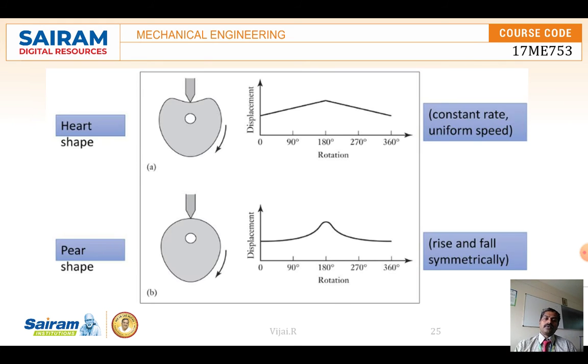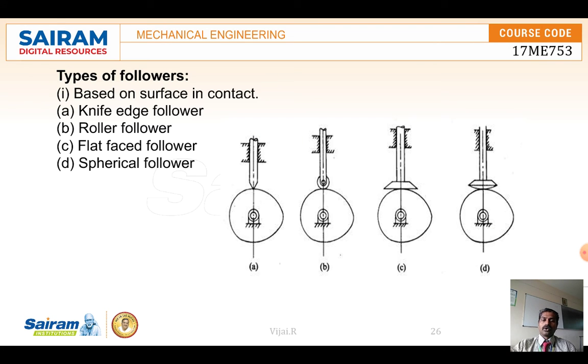According to the requirement, we can make different shapes of cams and followers. You can see the heart shape cam with the same follower, and how it will give the movement. So uniform speed, a constant rate, the speed we can get, and the distance also, how long it will be. Like that, there are types of followers. The followers may be point follower, roller follower, flat shaped and spherical shaped follower.